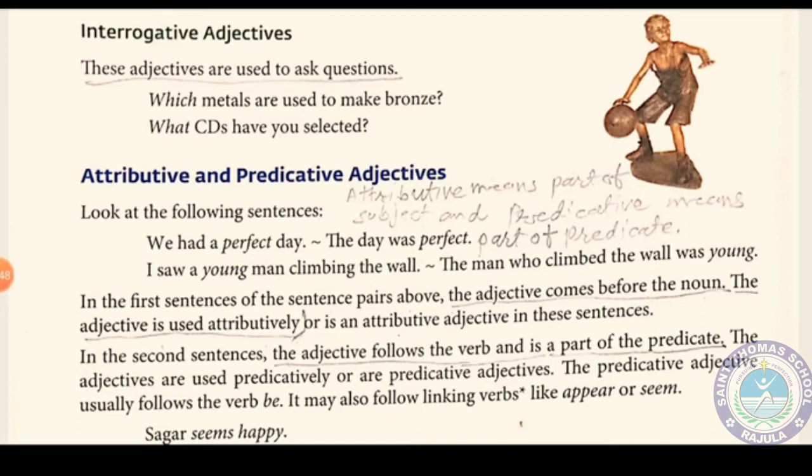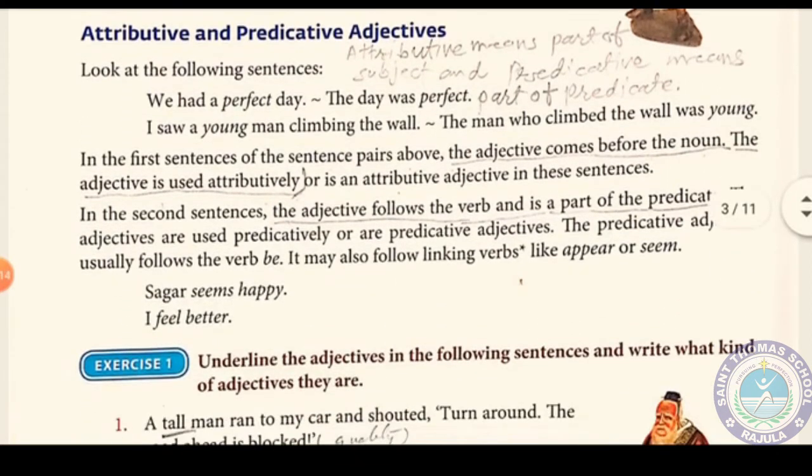We can classify adjectives into certain types: adjectives of quality, adjectives of quantity, adjectives of number, demonstrative adjectives, possessive adjectives and interrogative adjectives.